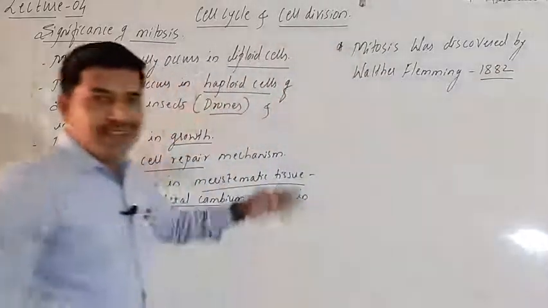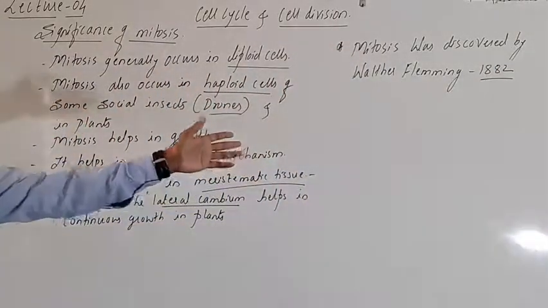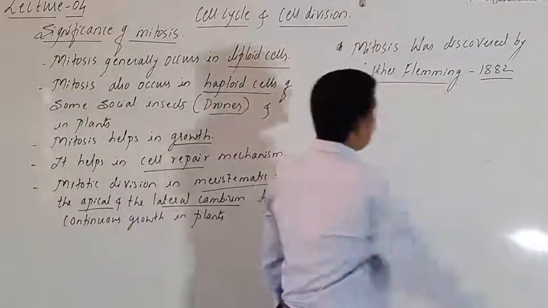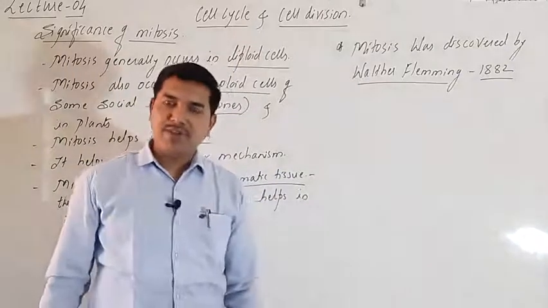Okay, so he is the first person who coined the term and discovered the process of mitosis, right?